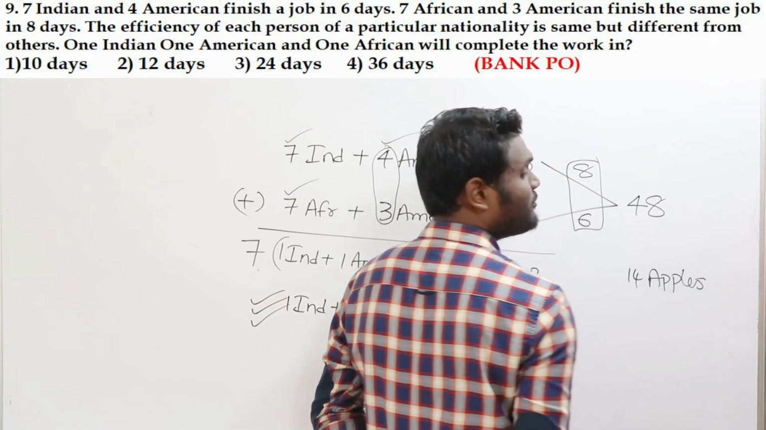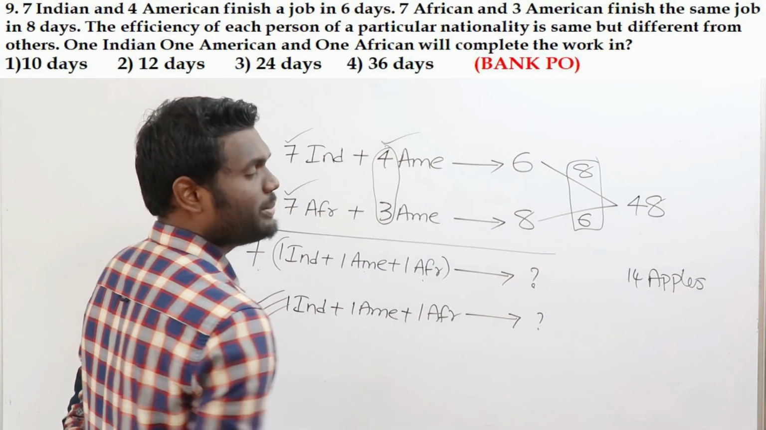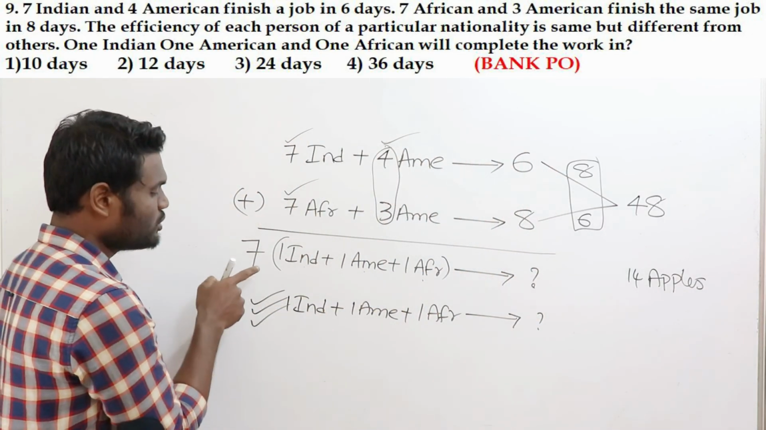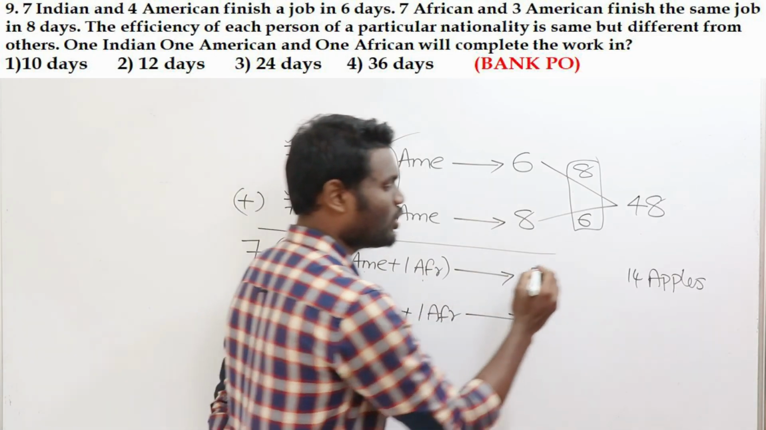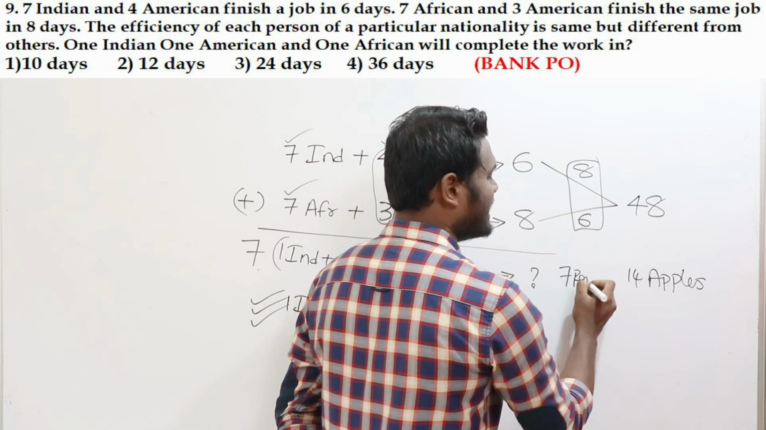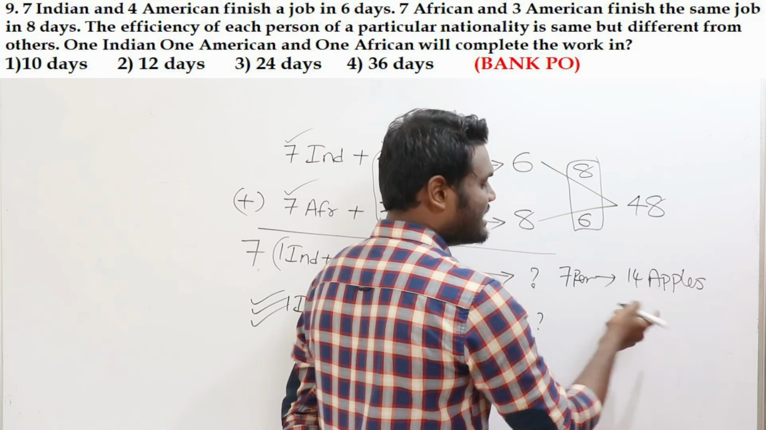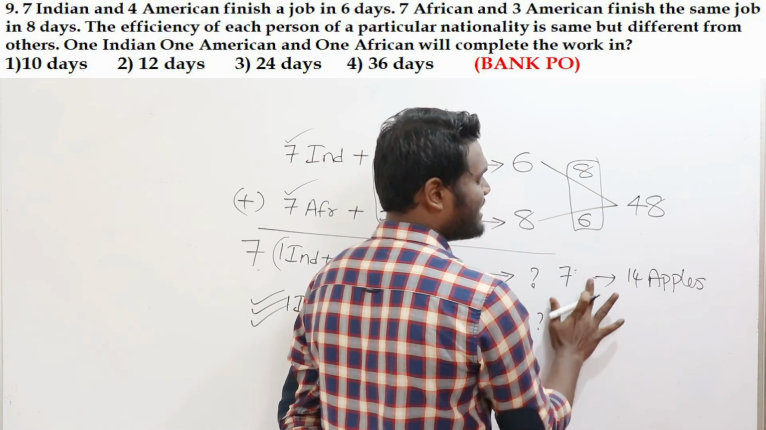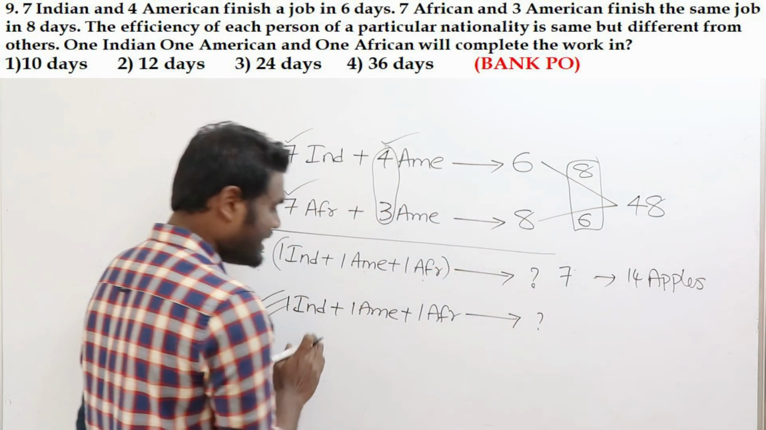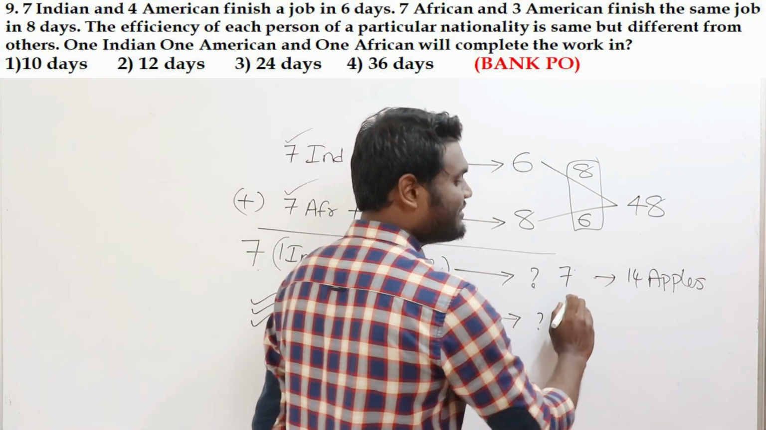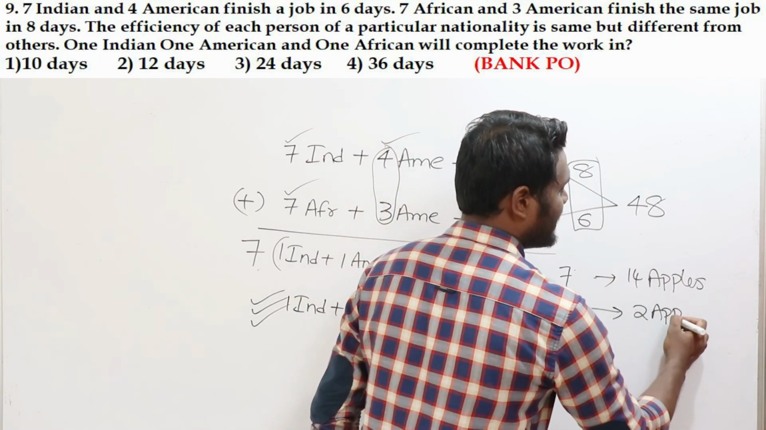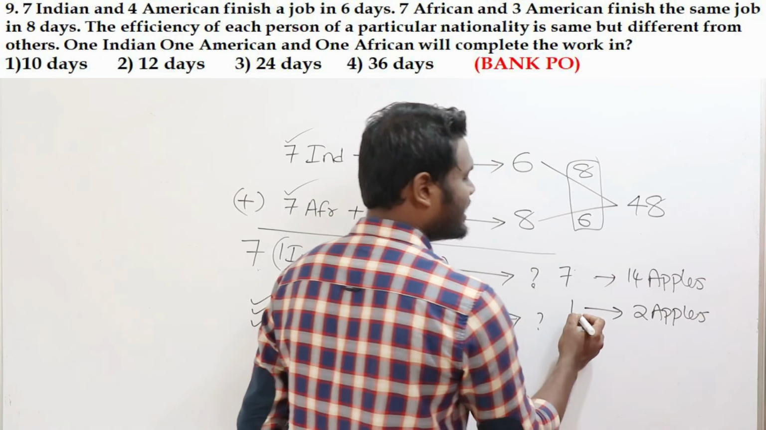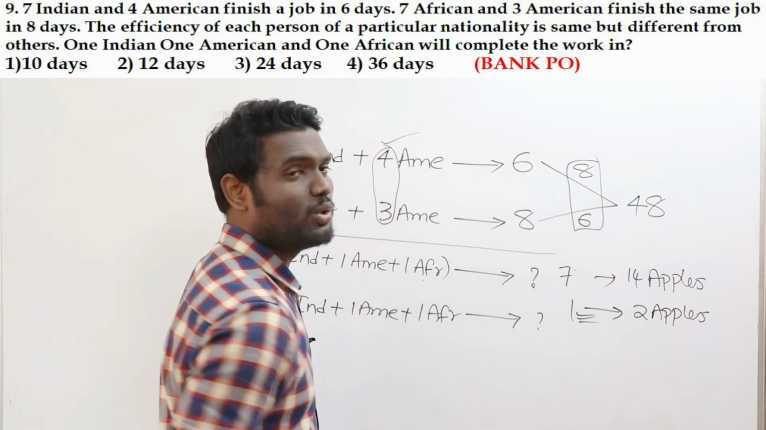If they are going to consume 14 apples per day, who is consuming those 14 apples? Those 14 apples are consumed by 7 Indians, 7 Americans, 7 Africans. Yes or no? But the question is 1 Indian, 1 American, 1 African. So 7 means 14, then 1 means it will be just 2 apples per day. If it is 1 Indian, 1 American, 1 African, it will be 2 apples per day.